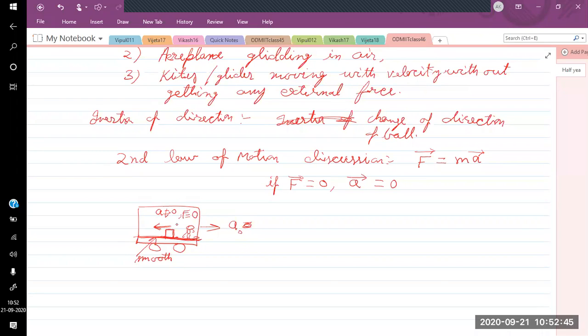Inertial frame means the frame where we can apply the first law.